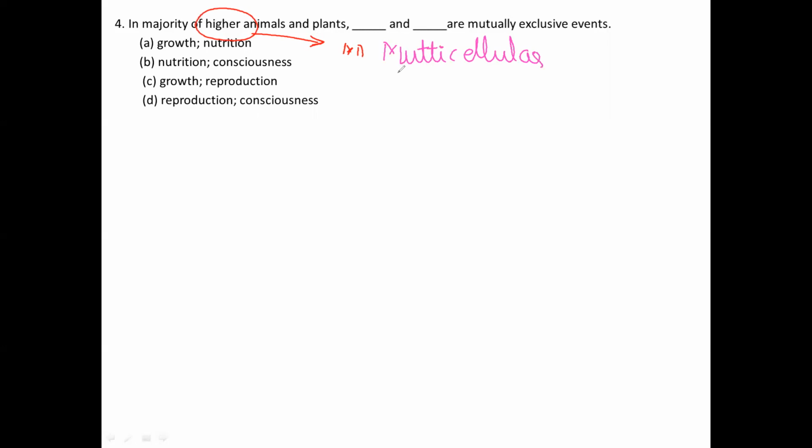In multicellular organisms, usually there will be growth and reproduction. For example, I would like to write here: growth and reproduction are exclusive events.